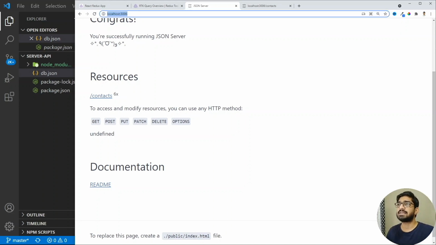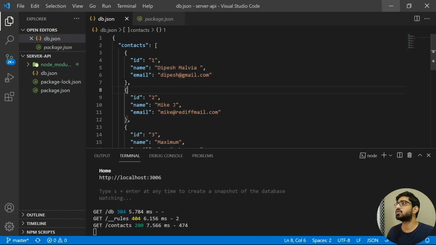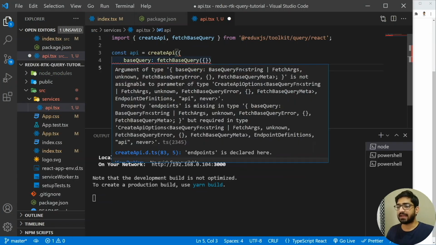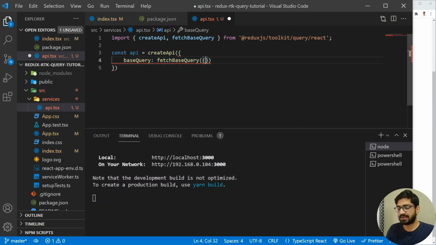I'm going to copy this, and this is what we are going to use as a base URL. So let's go to our application. Here, what we need to do is set the base URL. So let me add the base URL and provide it.